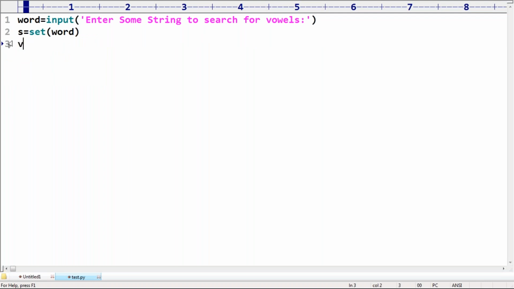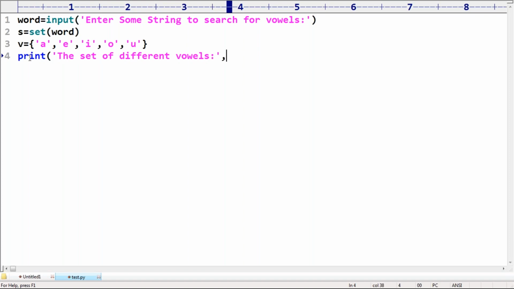Next, v is equal to vowels, right? a, comma, e, comma, i, comma, o, comma, u, like this, right? a, e, i, o, u. Now, sir, which elements are common in this set, in this v? Now print the set of different vowels. The set of different vowels is, sir, s and v.